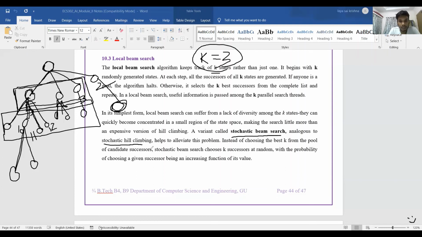So similar to stochastic hill climbing, in stochastic beam search, instead of selecting the 3 best nodes, we select 3 random nodes, which may be efficient or inefficient, and it is incomplete, but it may generate the goal node. Thank you. This concludes my explanation of local beam search.